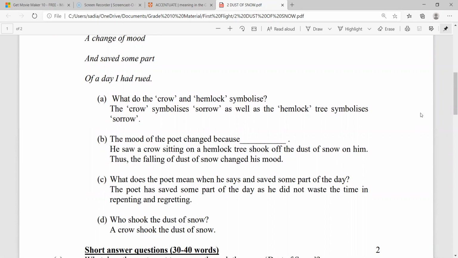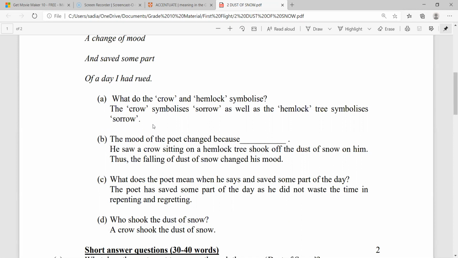What do the crow and the hemlock symbolize? The crow symbolizes sorrow, and the hemlock tree also symbolizes sorrow. So now, if you were to rephrase it, we will say Robert Frost in his poem Dust of Snow has used symbolism, where crow and hemlock both were used for depicting or symbolizing sorrow.